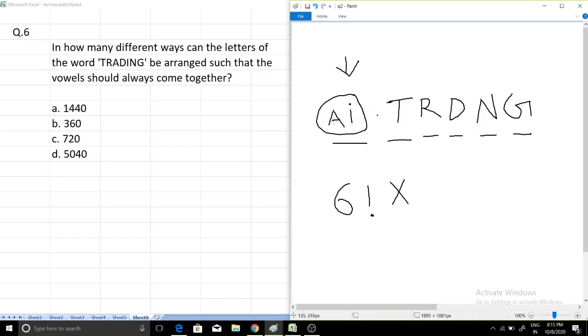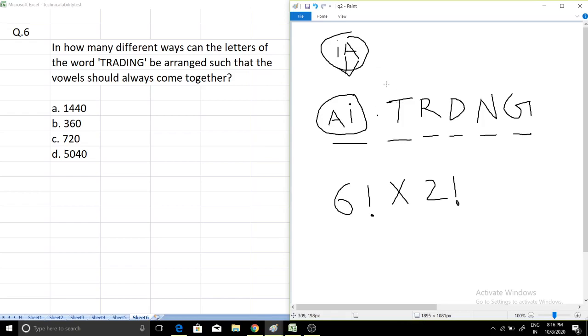But one more thing we have to do is multiply. I have taken this as single, okay, it's good, and 1 2 3 4 5 and 6 happened. But we also have to multiply by how many possibilities there are to arrange the letters inside this box. So AI is 2 letters, so the total possibility is 2 factorial. So we have to multiply this by 2 factorial. 2 factorial means 2, and as you can see there are two possibilities, AI and IA.